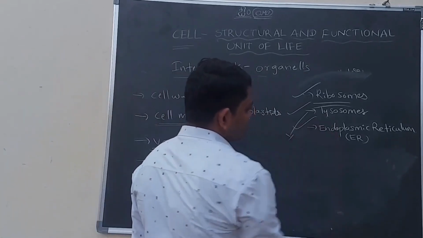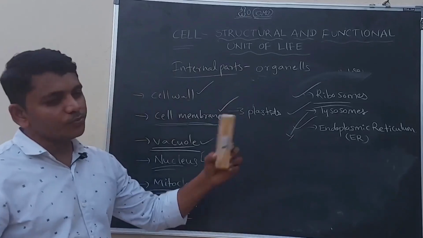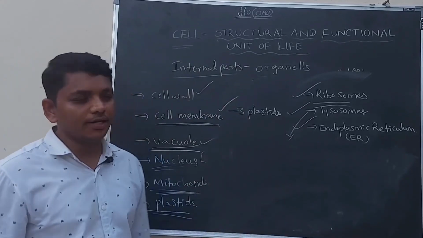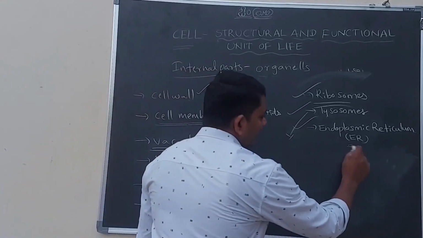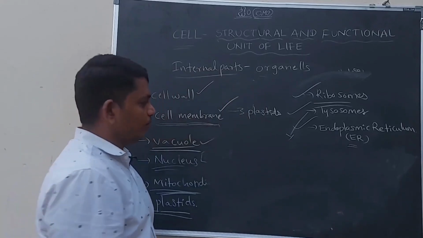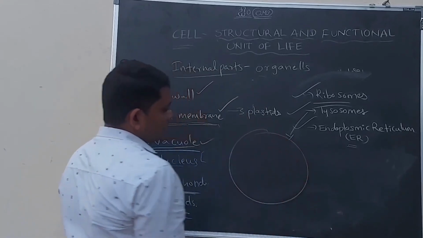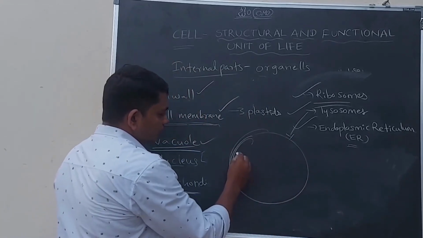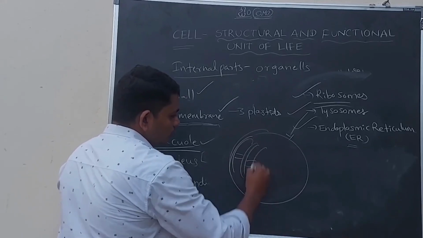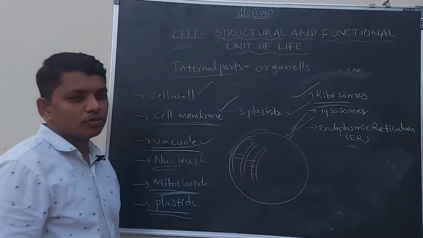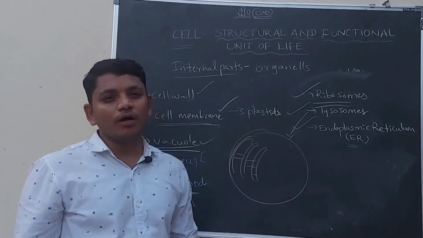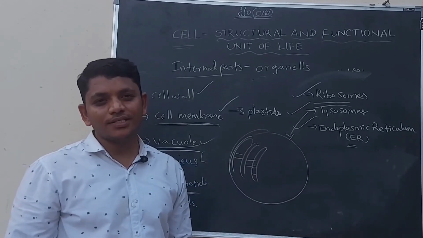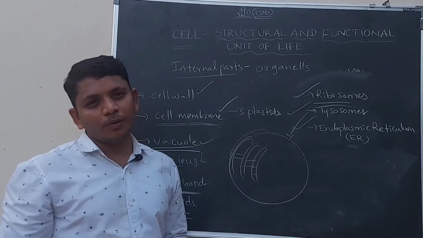And endoplasmic reticulum, it is also called ER. For example, if it is a cell, it occupies most of the cellular portions. It is made up of many membranes. It is a framework of the membranes.